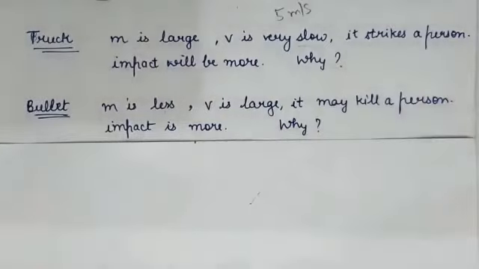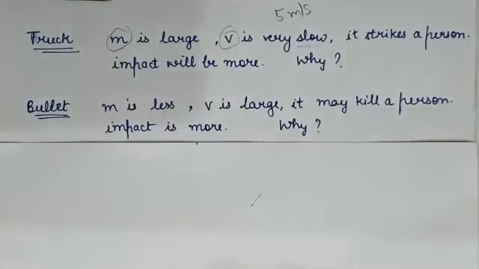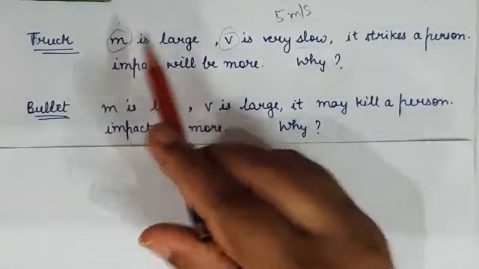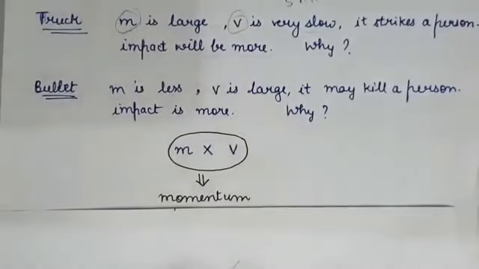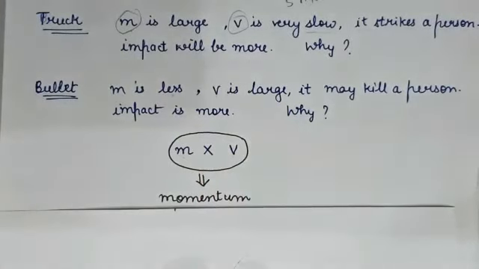So, from these two examples, what can we conclude? We can conclude that there exists some quantity that combines the object's mass as well as velocity. There exists a quantity which is combining the mass of the object as well as the velocity of the object. So what is that quantity called? That quantity is called momentum. So what is momentum? Product of mass and velocity.